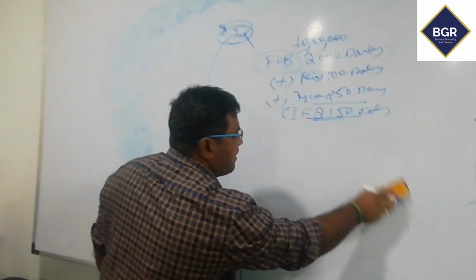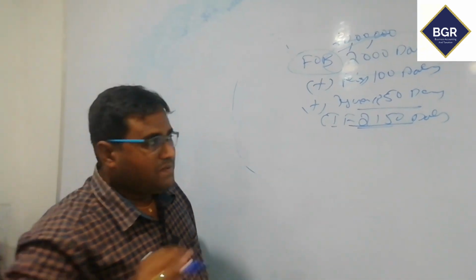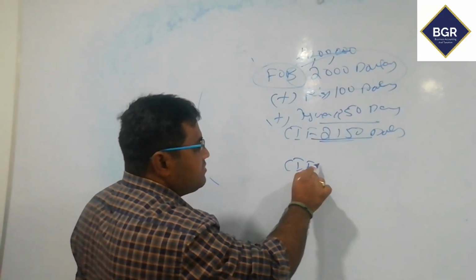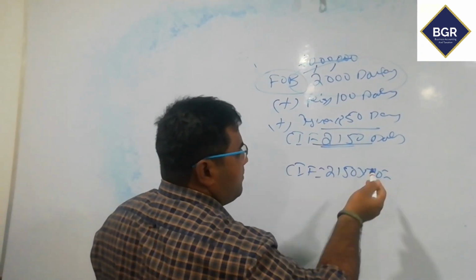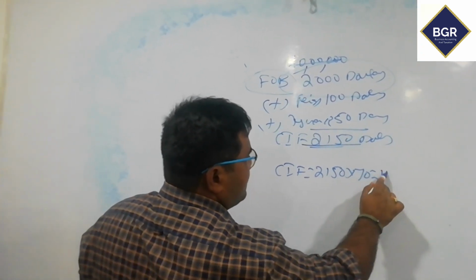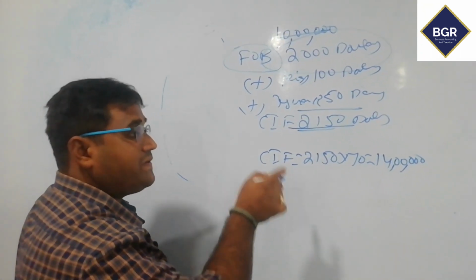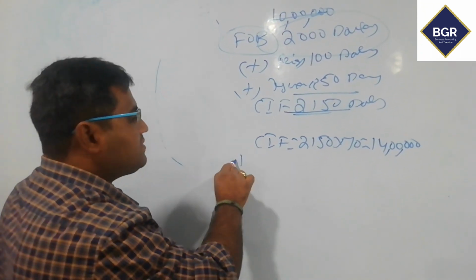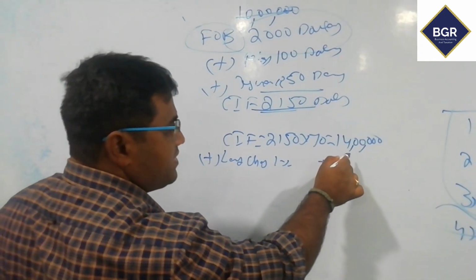Now at the Indian seaport or airport, first of all, the CIF value will be converted into rupees. Suppose $2,150 into 70 rupees, for example, 14 lakhs. This is the CIF of Indian value. For that, landing charges will be added at 1%.